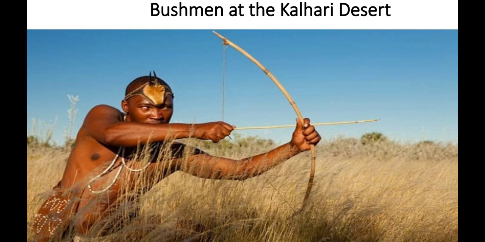That is a simple hut made of wurleys. So this is the house of the Bindibus of Australia.